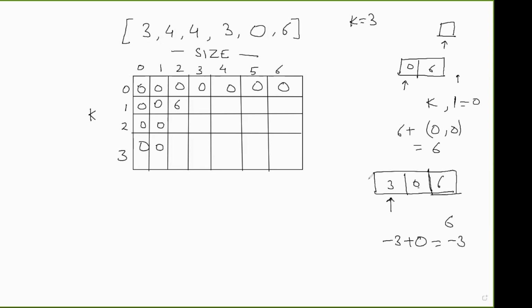So minus 3. And second possibility, if you buy on this day and sell on this day, the profit made is 3 and the size left is 0 and the number of transactions left is also 0, which means 0. So profit is 3. So which is greater, 6 minus 3 or 3? 6 is greater. So here also 6.